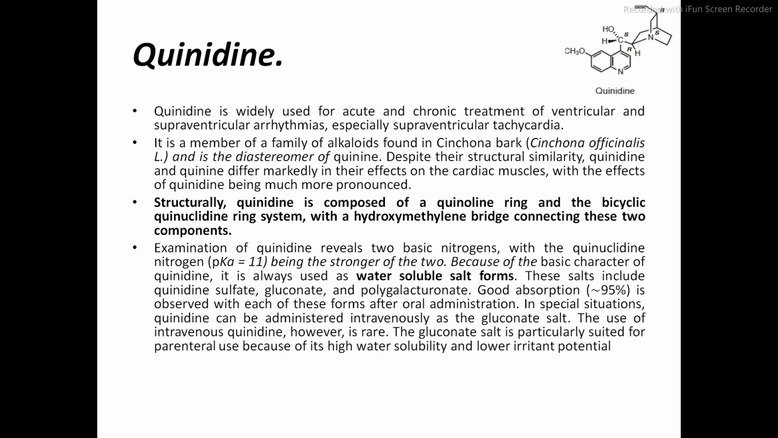Now this drug is a member of the family of alkaloids which were discussed in the last semester, that is, they are found in the cinchona bark, and it is a diastereomer of quinine. Despite their structural similarity, quinidine and quinine differ markedly in their effects on the cardiac muscles, with the effect of quinidine being much more pronounced as compared to quinine.